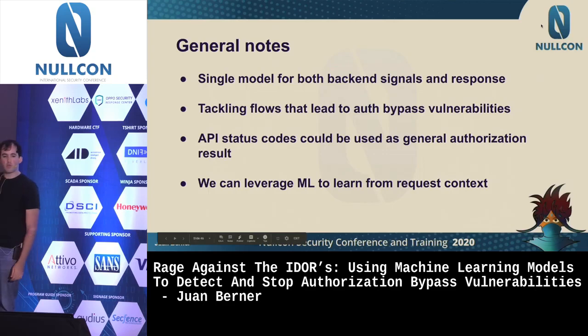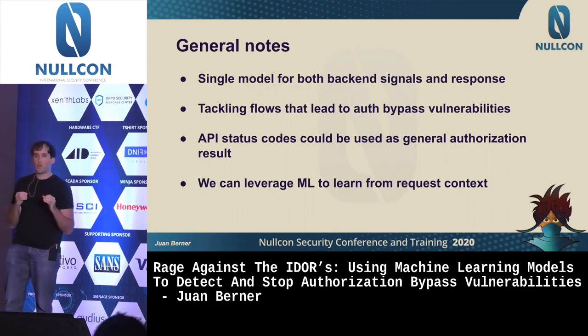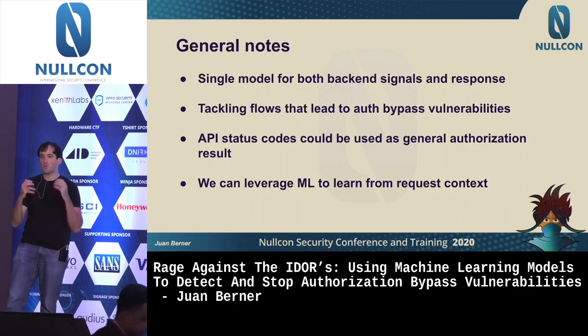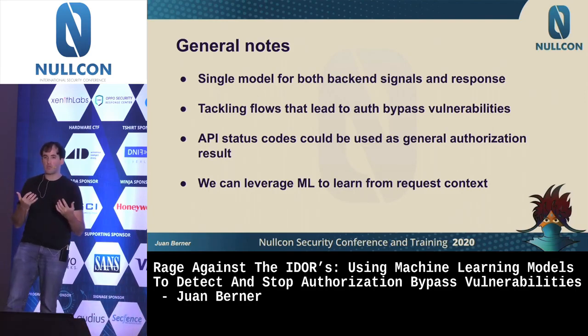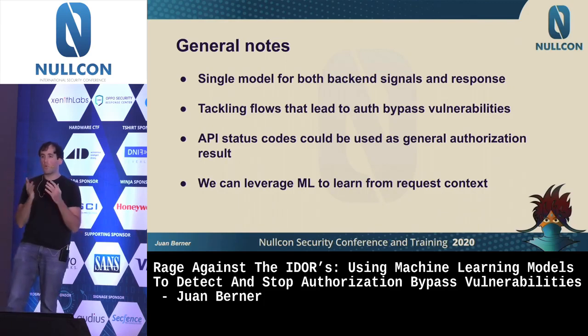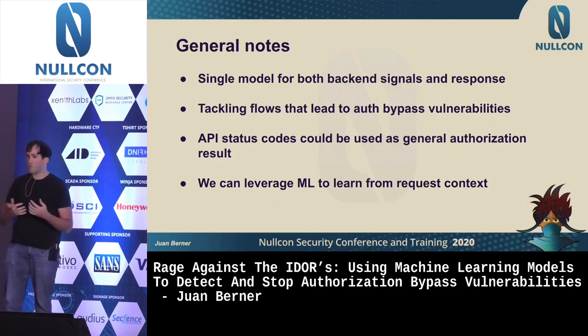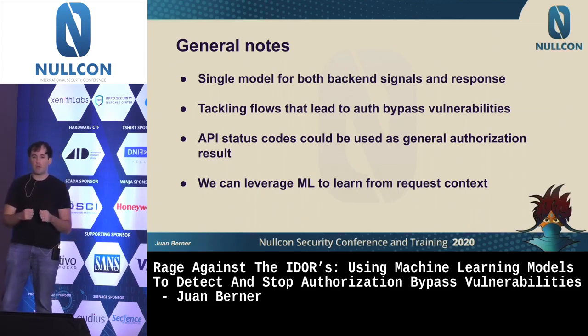So some general notes. As I mentioned before, you can use a single model, but you should take into account your environment, if it makes more sense or not. Then tackling flaws that can lead to authorization bypass vulnerabilities is going to allow you to detect these anomalies, but also learn a lot about your context and your application. Because this really helps you map how your application works, the different ways it might behave. And in a way, this is information that most people, even developers, do not fully understand of the product, especially if it's a product that has been hacked on by different people over and over again.